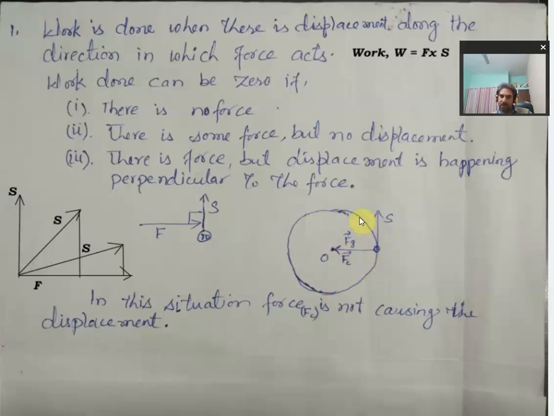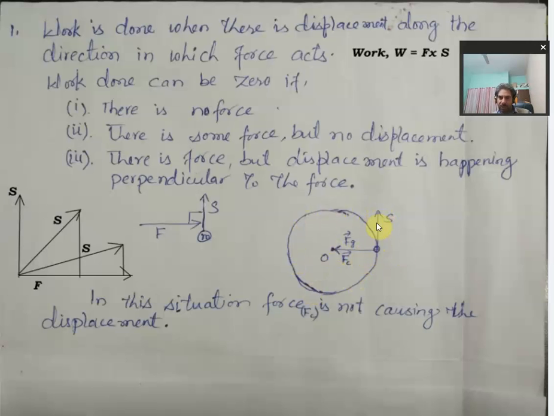Wherever the object may be, here, here, here, or here, the tension force is always directed towards the center of this circular path. Suppose that the stone is having motion in the anti-clockwise direction. So it can be at this point. If we find this object lying over this point, the direction of motion at this point is given along this direction.